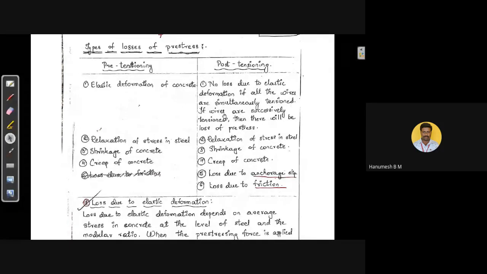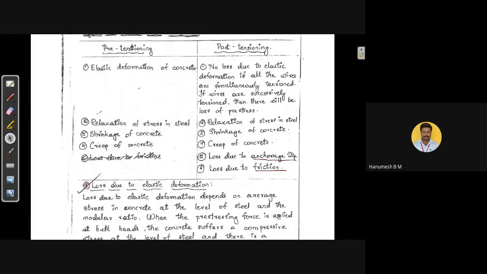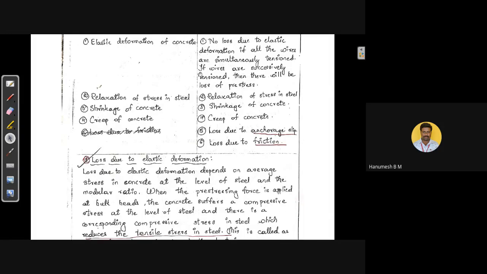Compared with pre-tensioning and post-tensioning, there will be addition of two types of losses, that is losses due to anchorage slip and losses due to friction in case of the post-tension member. That is the main difference in case of losses as compared between the pre-tensioned and post-tensioned members. Now we shall go one by one.